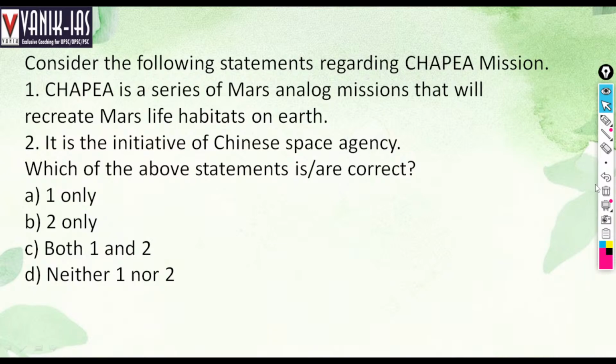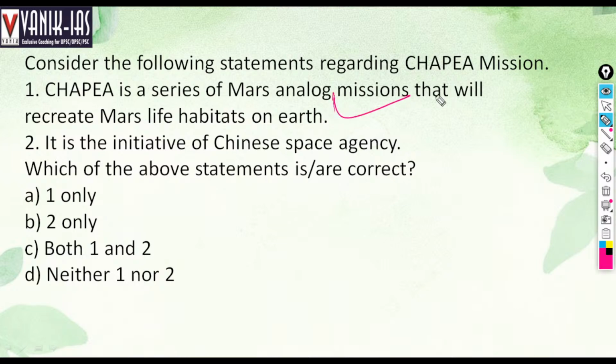Which of the following statements are correct? It's a series of Mars analog missions that will recreate Mars life habitats on Earth.